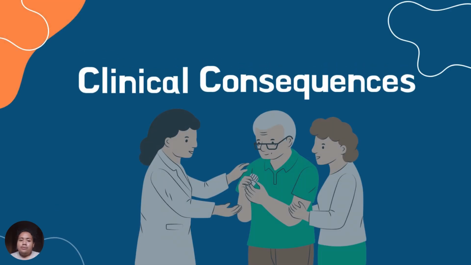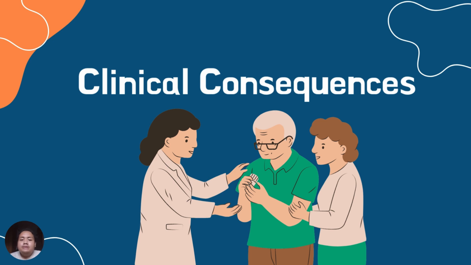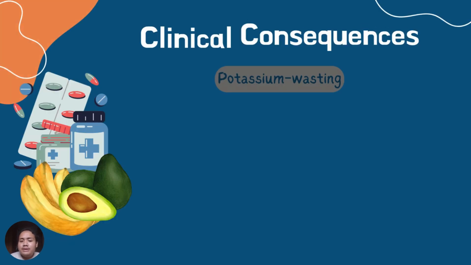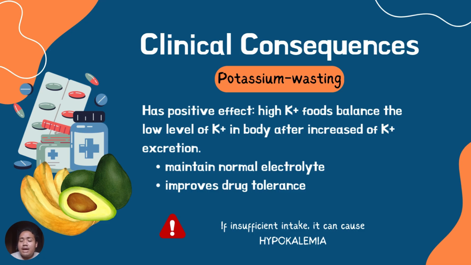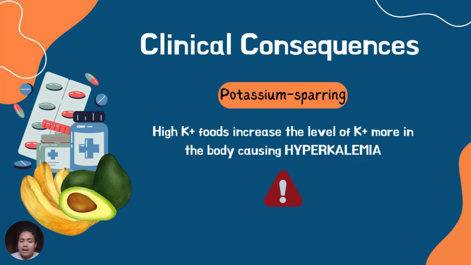So moving next, what are the clinical consequences? For potassium wasting, there is a positive effect because high potassium foods balance the low level of potassium in the body after the increase of potassium excretion. So it will maintain normal electrolytes and improve drug tolerance. But if there is insufficient intake, it can cause hypokalemia. For potassium sparing, high potassium foods increase the level of potassium more in the body, causing hyperkalemia.